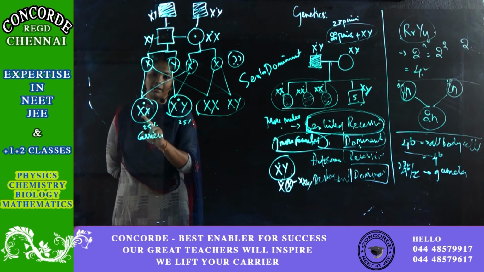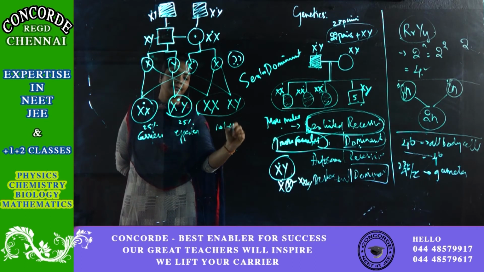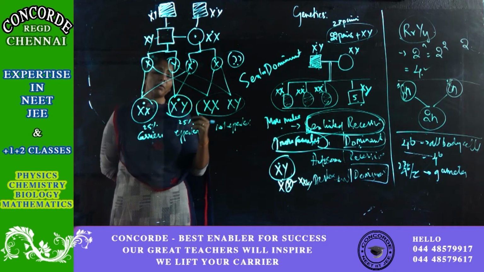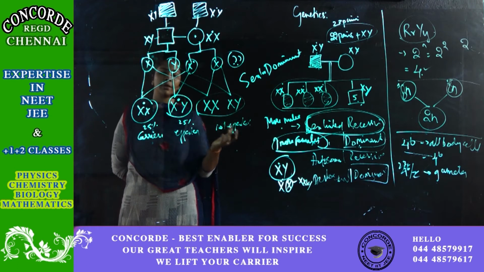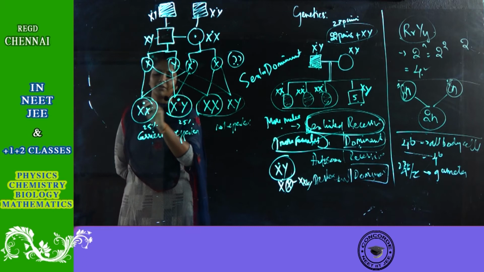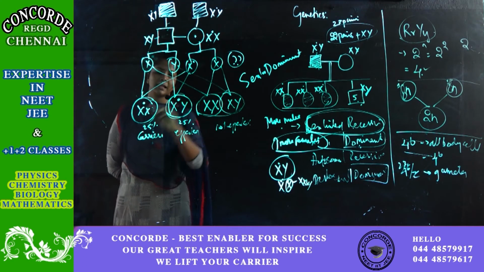She is a carrier. He is affected. And these two are not affected. Clear? So if they're asking what percentage of daughters are affected, it is 0, because none of the daughters are affected. One set is normal, half of the daughters are carriers. Half of the males are normal, half of the males are affected.